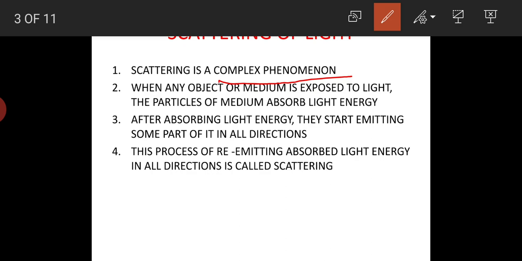Now if you see, after half an hour the room becomes hot, because whatever light energy is absorbed by the chair, that chair will re-emit that light energy which was absorbed when it was kept outside. That is nothing but scattering of the light. Scattering is the process of re-emitting absorbed light energy in all directions.